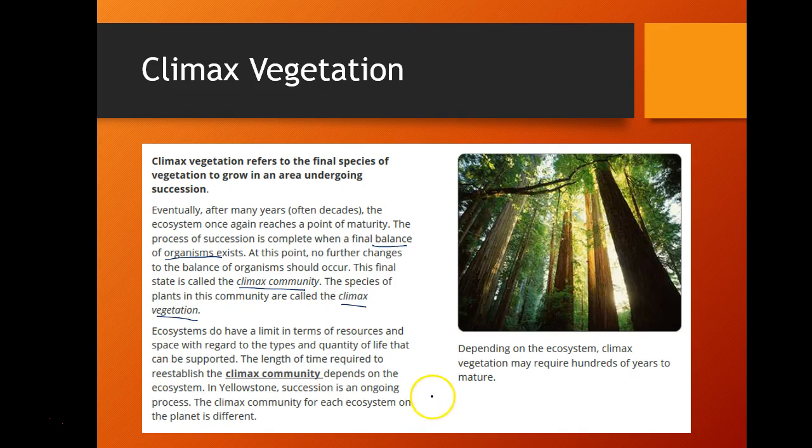Obviously there isn't a set time that all ecosystems follow to reach this climax community. The length of time to reestablish the climax community really depends on the ecosystem and the resources that are available. In Yellowstone, even though it happened in 1988, it's still an ongoing process. The climax community for each ecosystem on the planet is different.